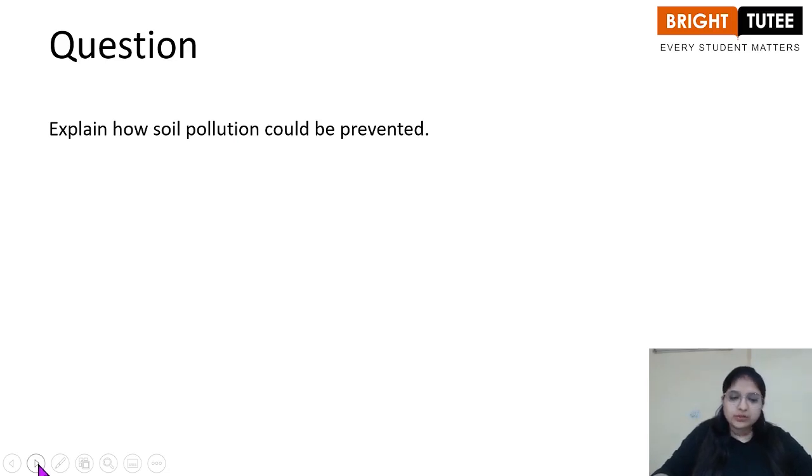Explain how soil pollution can be prevented. So soil pollution can be prevented if we are able to manage the garbage that is being produced properly, if we reduce the use of polythene bags and plastic bottles, and also if we treat our waste to get rid of the chemicals that might be present in them before we release it out into the soil, right? So all of these methods will help us in reducing or controlling the soil pollution.